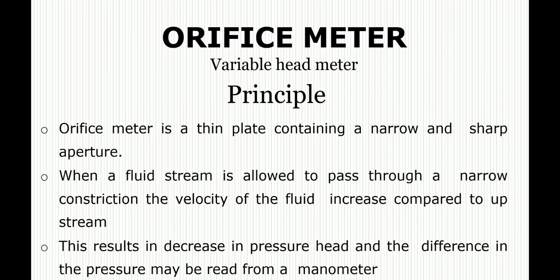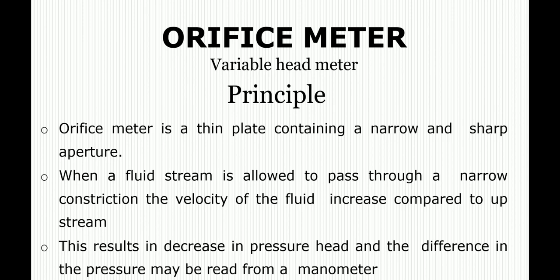Now comes the principle of the orifice meter. Basically, an orifice meter is a thin plate containing a narrow and sharp aperture. When a fluid stream is suddenly allowed to pass through a narrow constriction, the velocity of the fluid at the orifice meter increases compared to the velocity of the fluid upstream. This results in a corresponding decrease in the pressure head. According to Bernoulli's theorem, you know very well that whenever the velocity increases, the pressure decreases. If you want to learn about Bernoulli's theorem, you can check out the link in the description.